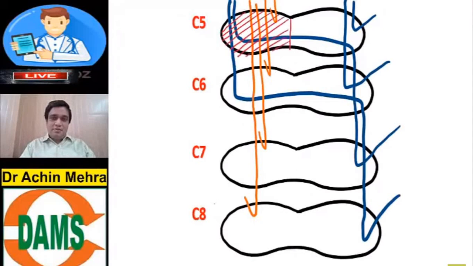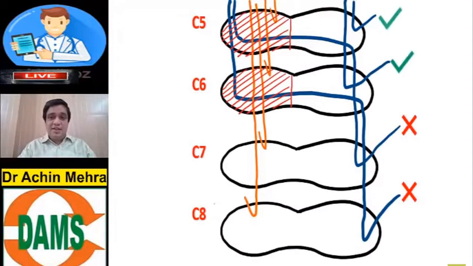Now look at this. I've got a hemisection in the spinal cord, in the C5 segment and the C6 segment. So the spinothalamic loss will occur below the level of the lesion on which side? Contralateral side. That's correct. But will the contralateral spinothalamic tract at the level of the lesion be affected? At the level of the lesion? No. They remain intact.